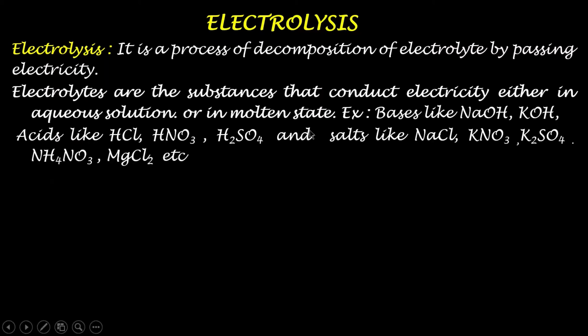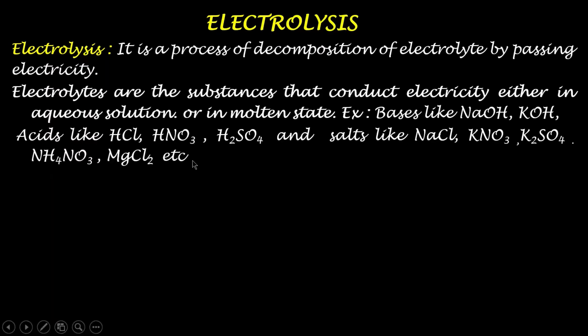So electrolytes are mainly acids, bases, and salts. We take the electrolytes either in the aqueous solution or in the molten state and carry out the process of electrolysis.